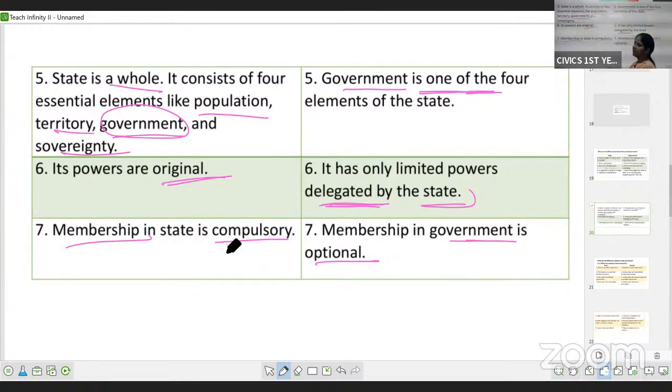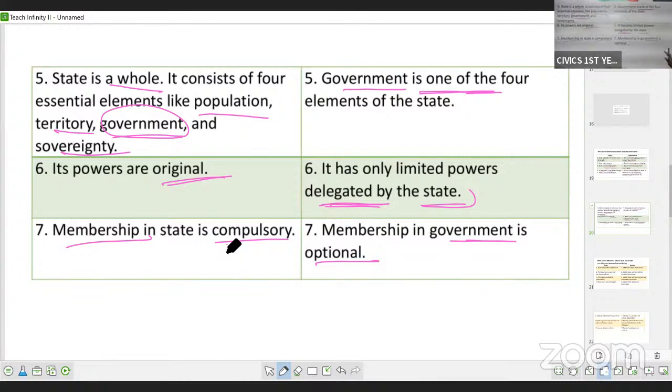So there are 7 differences which I have explained to you. If you can learn all 7, well and good. Otherwise, at least 5 differences you should write, and you will get full marks for sure.